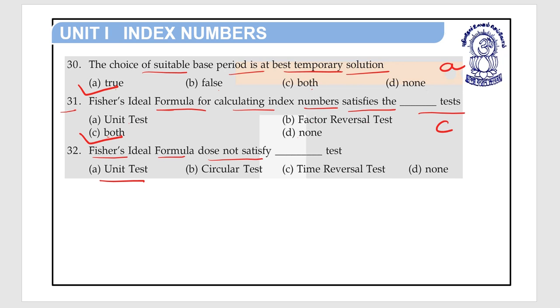Option A unit test, option B circular test, option C time reversal test, option D none. So Fisher's ideal formula does not satisfy the circular test. So option B is the right answer.